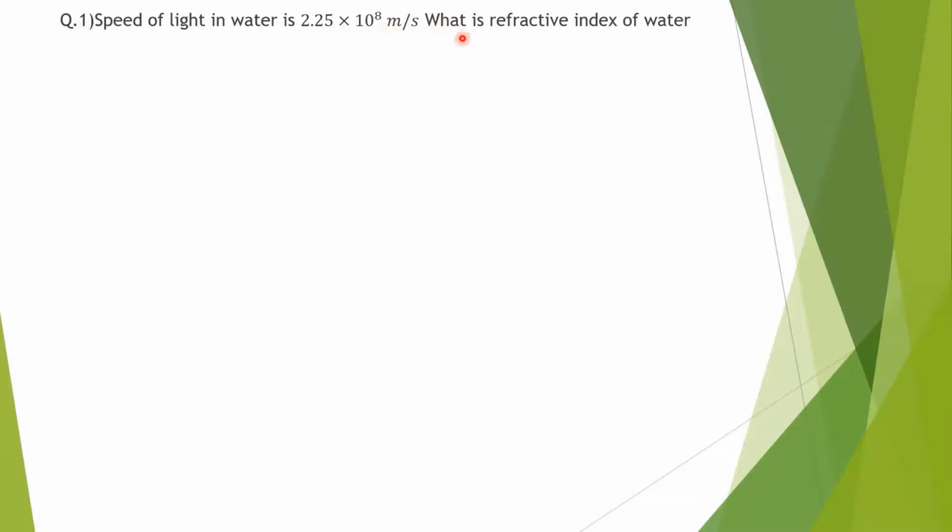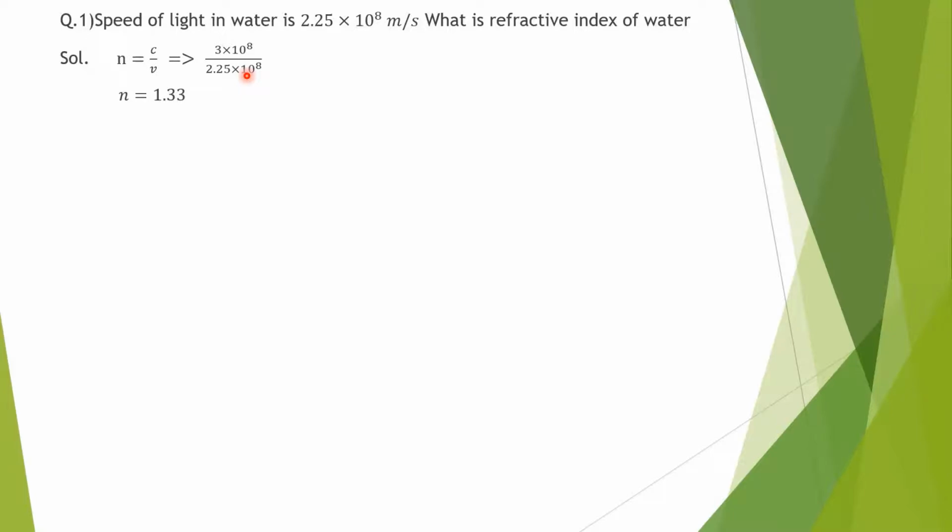What is the refractive index of water? The formula we know is n equals c upon v. For the refractive index, we take the speed of light in air or vacuum, c, which is 3 into 10 power 8. This is a known value, and 2.25 into 10 power 8 is the given speed of light in water.